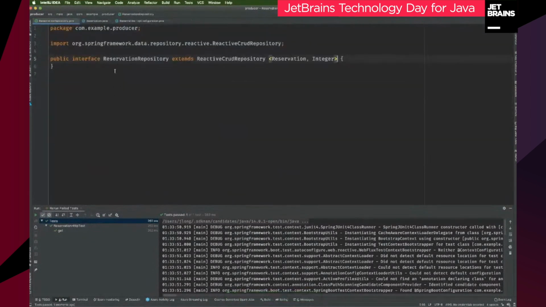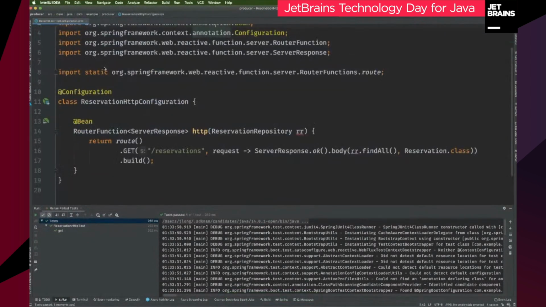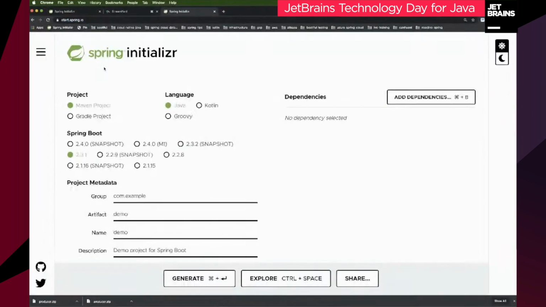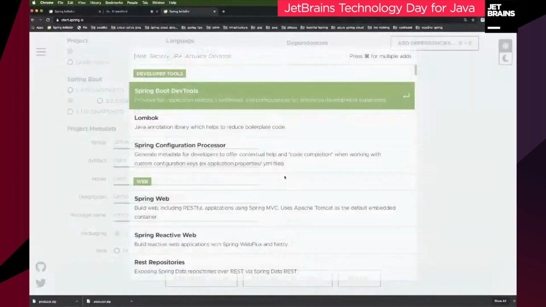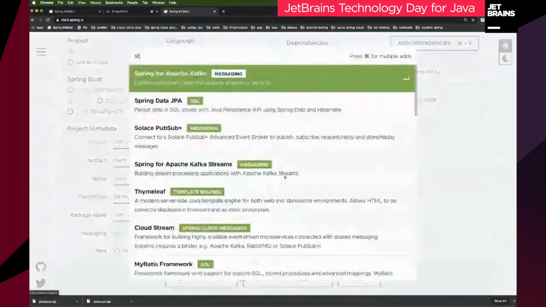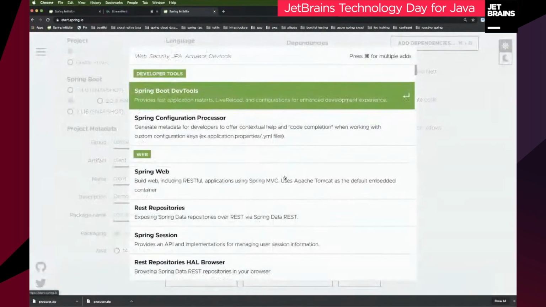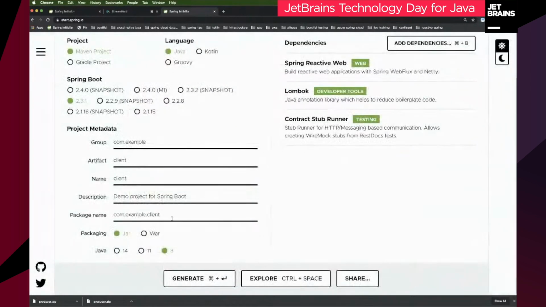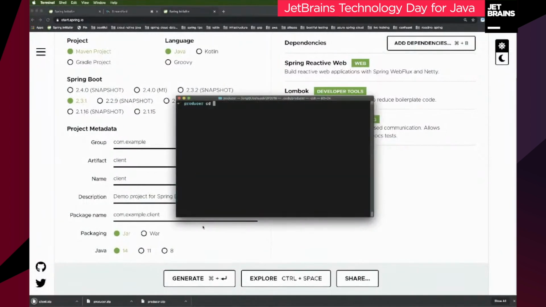So we've got a data access tier, we've got a web tier, we've got a repository. Now let's create a client to talk to the service. So we go back to start.spring.io, and here we're going to build a client. Going to use the reactive web support. We're going to use Lombok. We're going to use the stub runner. I guess that's it. I'm happy with those selections actually. So this will be a thing that will act as a client to talk to our service. I'm going to hit generate.